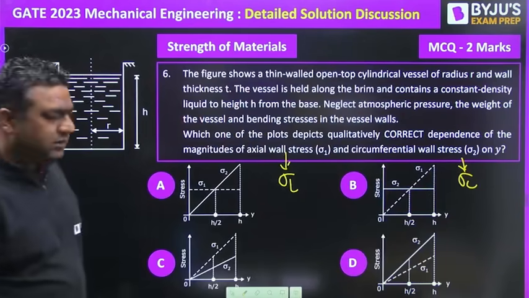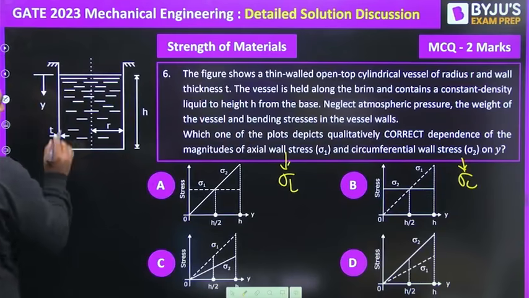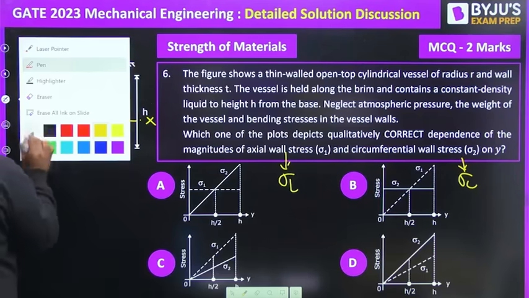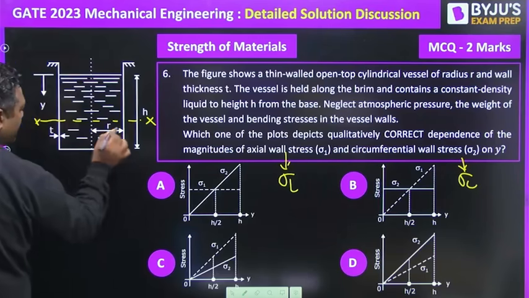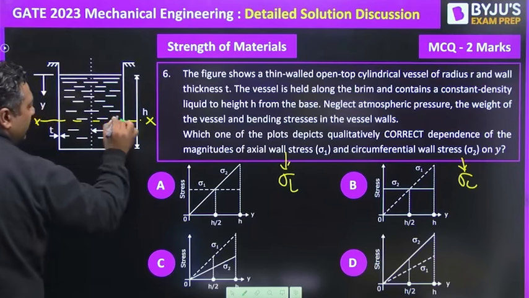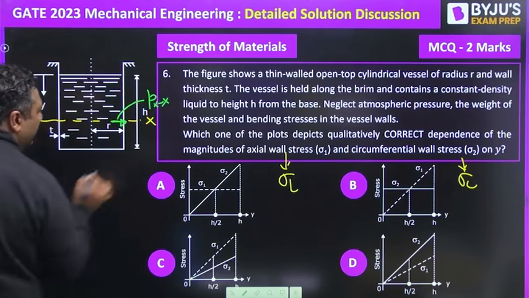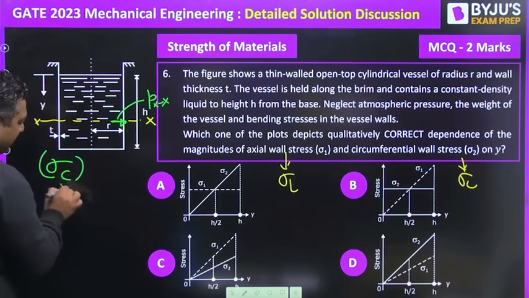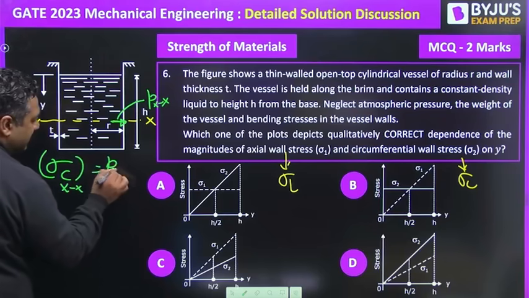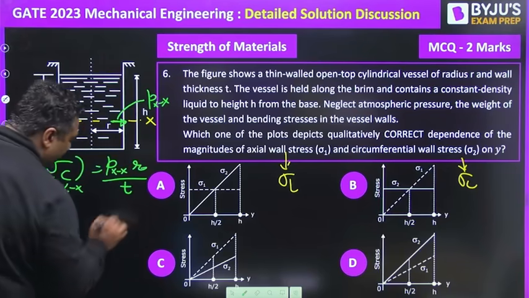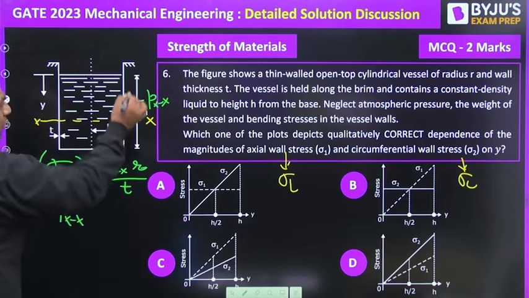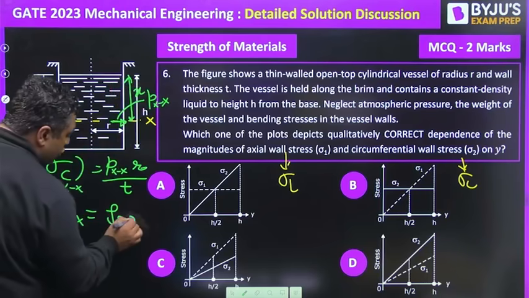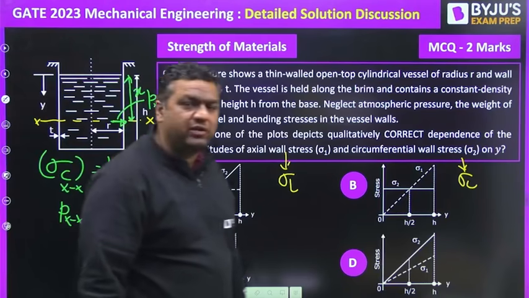You know that whenever, due to liquid, we are going to find the stresses at any section, the circumferential stress comes because of the pressure present at this section. Let us see, if this pressure is Pxx, then we will have the circumferential stress at section xx as Pxx R divided by T. But Pxx will depend on this height. If this height is x, it is rho g x. So as the height varies, the pressure will vary linearly.